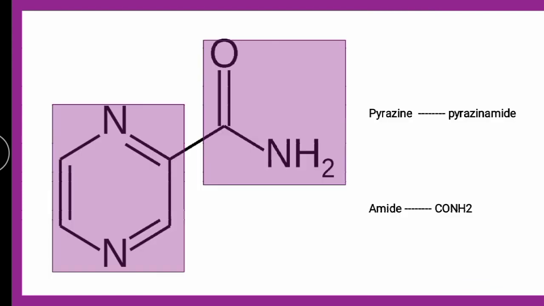Okay, we can see the explanation here. Pyrazine heterocycle, and this is amide. So pyrazine, since the name pyrazinamide, it contains pyrazine, which is nothing but a 6-membered unsaturated heterocycle which contains nitrogen at first and fourth position, and a amide group. So it is pyrazinamide, which contains pyrazine heterocycle.